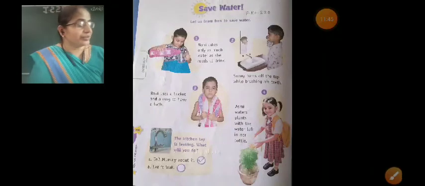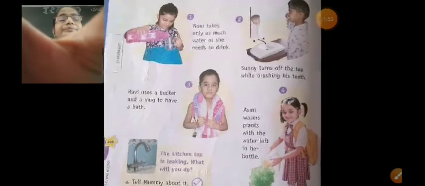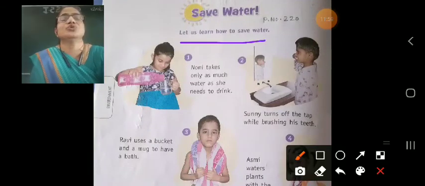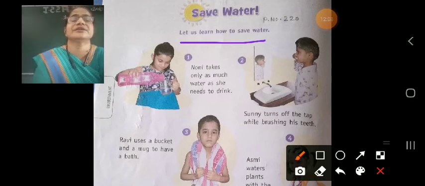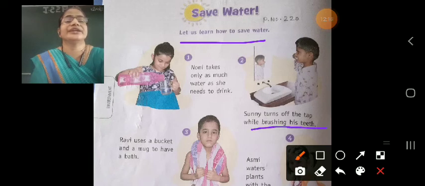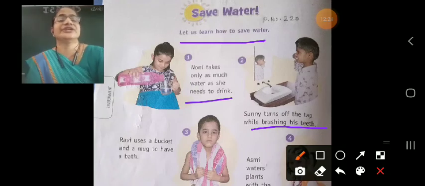Now, on page number 220, there is save water. Let us learn how to save water. First one, Noni takes only as much water as she needs to drink. That is correct. How much she needs to drink, that much only she took. And second one, Sunny turns off the tap while brushing his teeth.